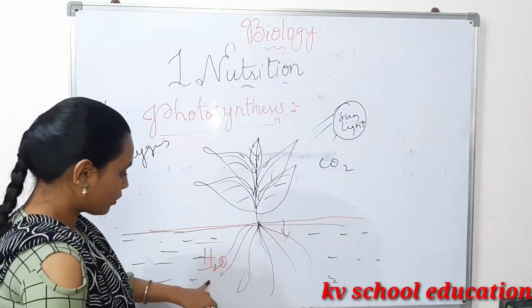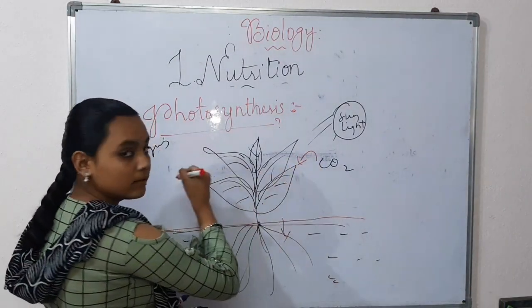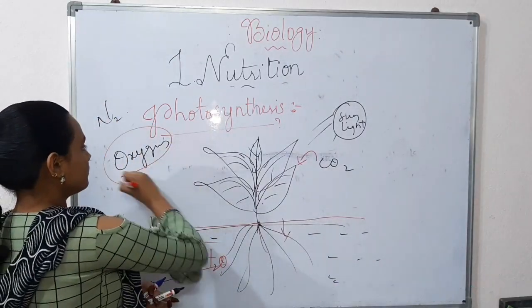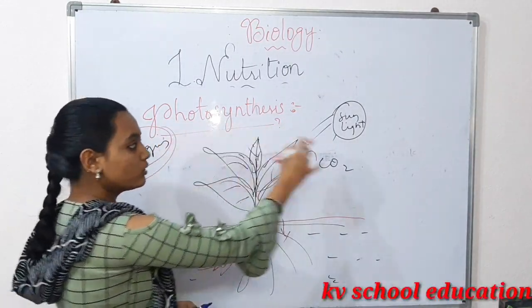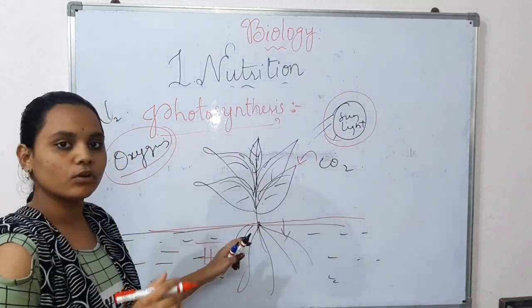So plants take water from the soil, carbon dioxide from the air, and oxygen too, in the presence of sunlight. This is known as photosynthesis.